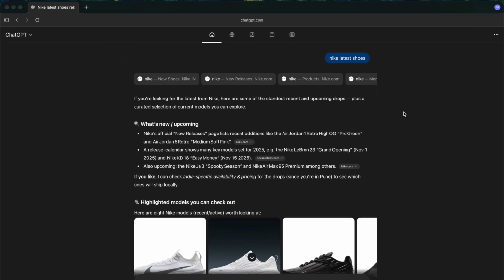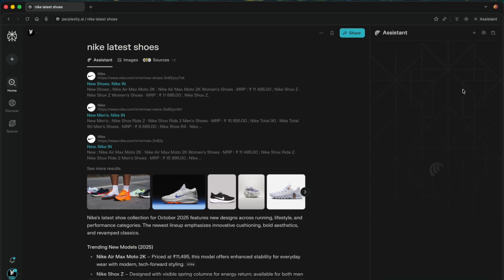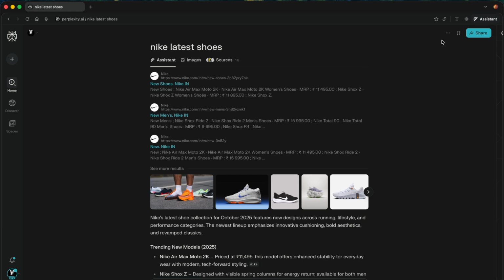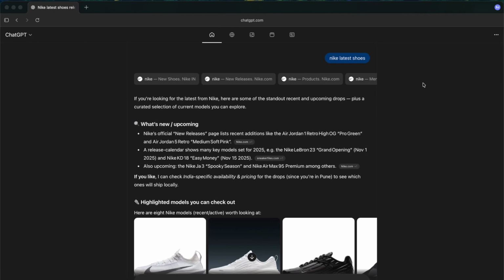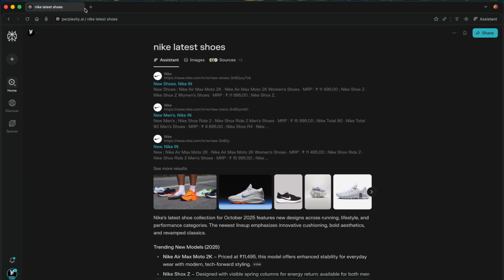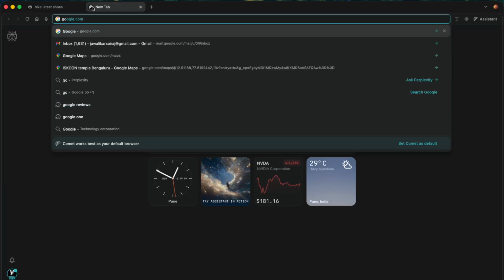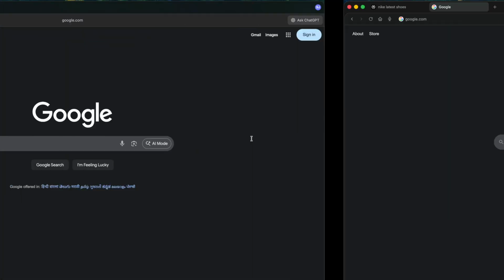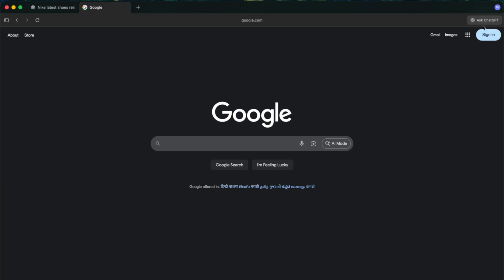Now let's do some agentic testing of these browsers. For Comet, you can directly open the assistant window here, but for ChatGPT Atlas, you need to open some web page to open that window. So let's do a similar test. Let's open Google. As you can see here, we have Ask GPT. So let's first try to ask